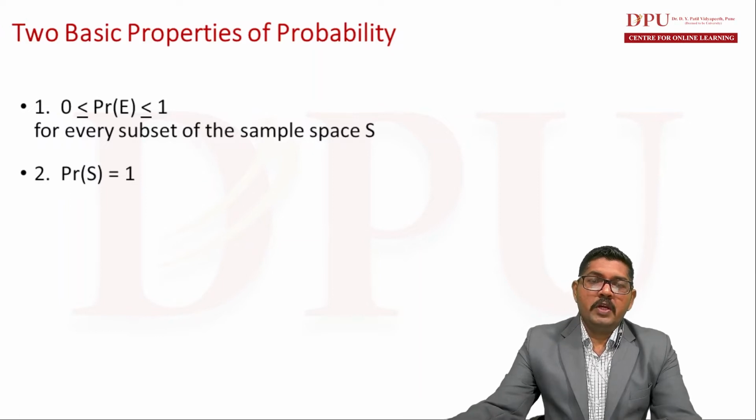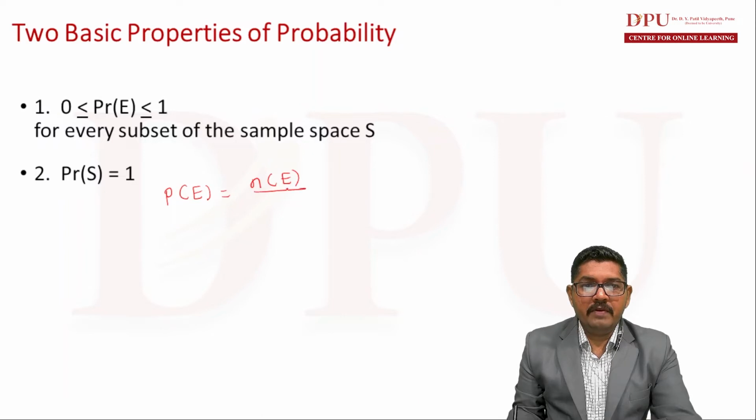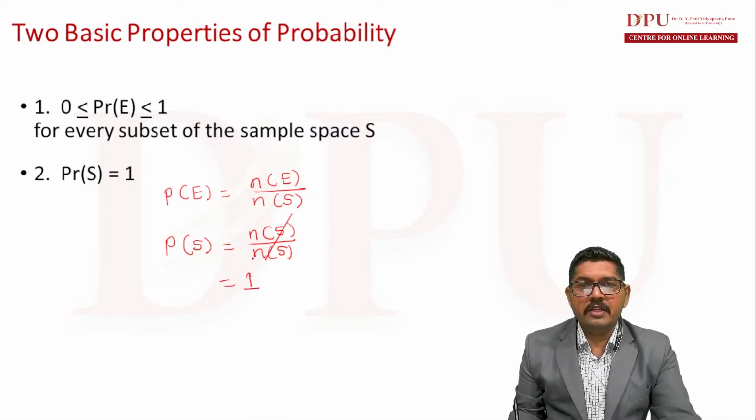Why so? Because the number of elements in sample space divided by the number of elements in sample space becomes equal to 1. Let me show you on the slide. By definition of probability, P of E is equal to N of E, the number of elements in event E, divided by the number of elements in sample space. When we calculate the probability of sample space, it is the number of elements in sample space divided by the number of elements in sample space again. So numerator and denominator are the same, and therefore the probability of sample space is always equal to 1.